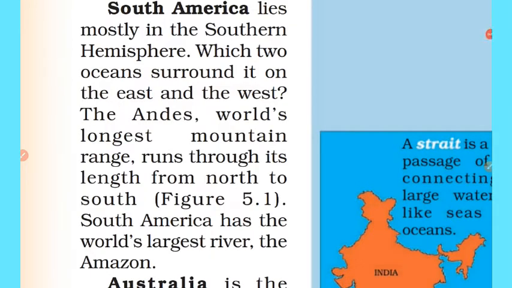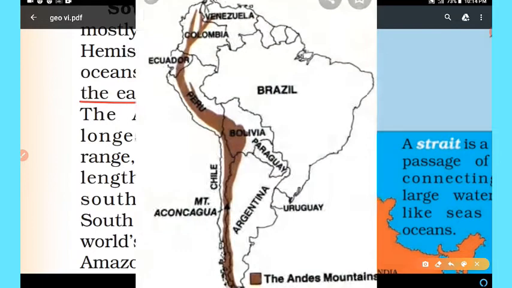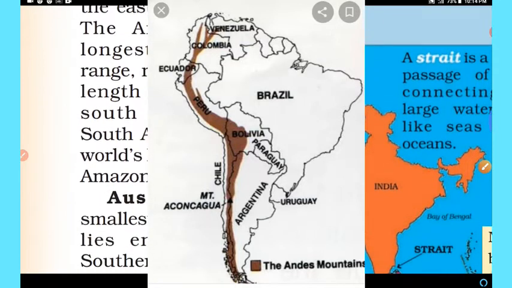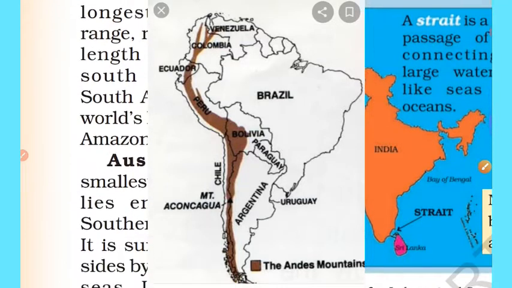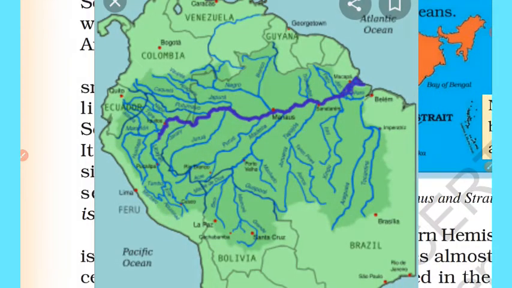In the east, it is Atlantic Ocean, and in the west, it is Pacific Ocean. The Andes, world's longest mountain range, runs through its length from north to south. South America has the world's largest river, the Amazon. Amazon is the largest river. This is the location of Amazon.